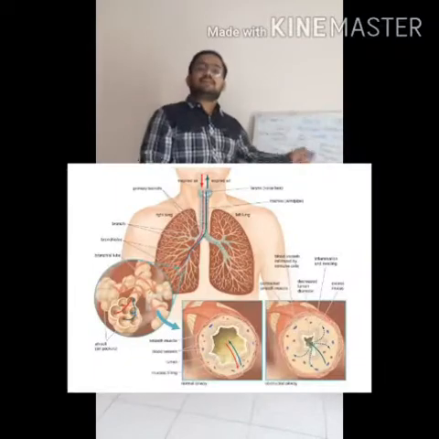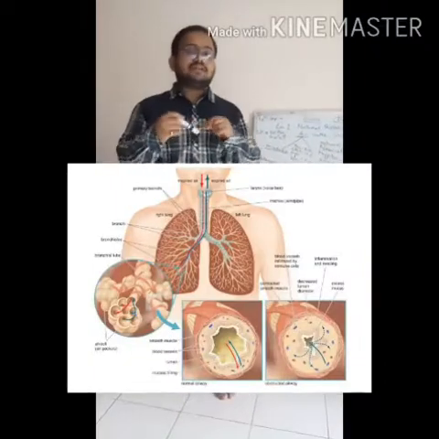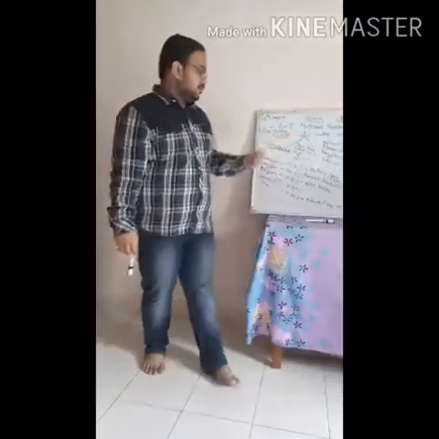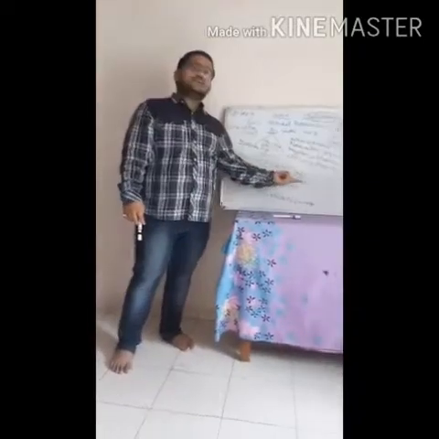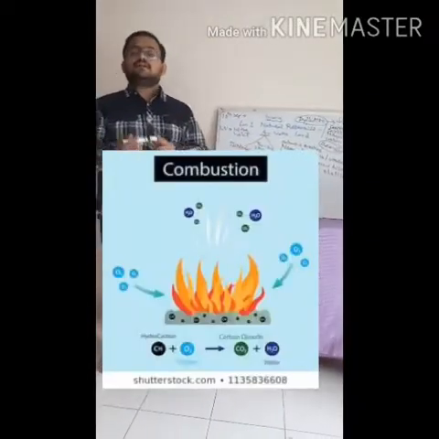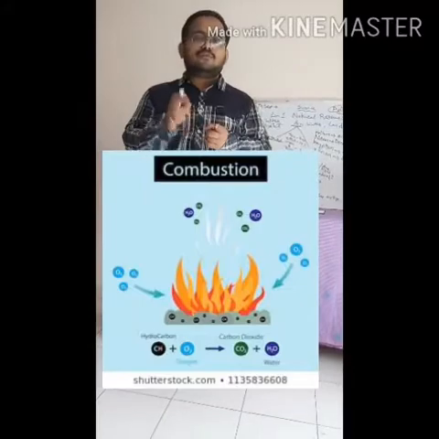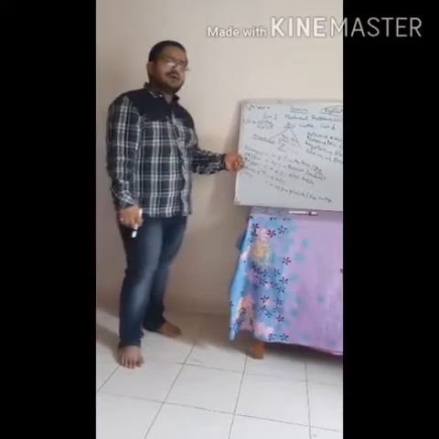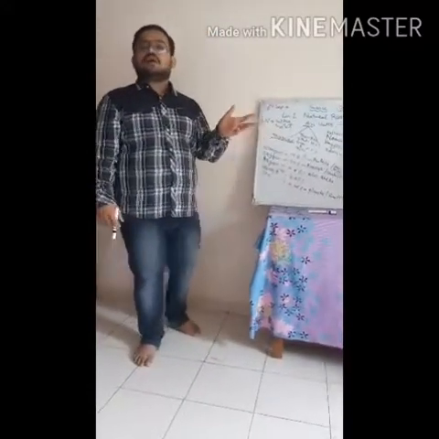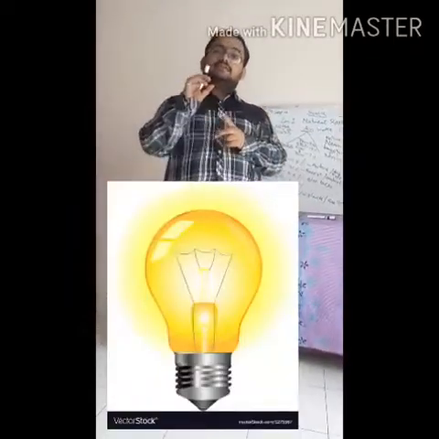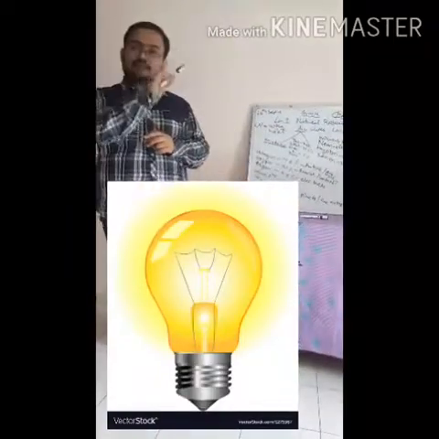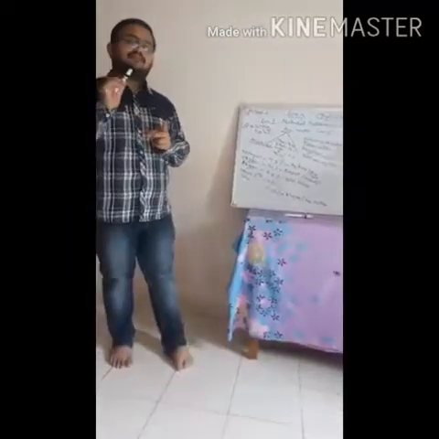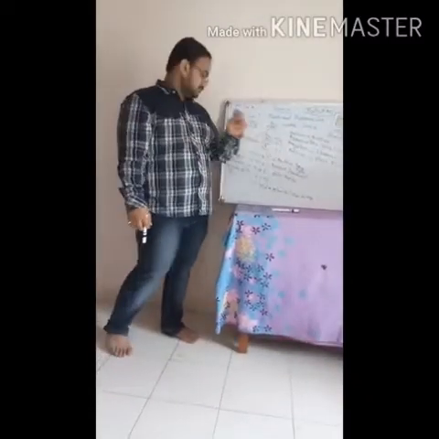Oxygen is used for respiration. We take in oxygen, give out carbon dioxide. Also in combustion. Combustion is nothing but burning of wood or fuels. Argon: as all of you know, argon is an inert gas and it is present in electric bulbs. We have electric bulbs at home. In those electric bulbs, argon is used.